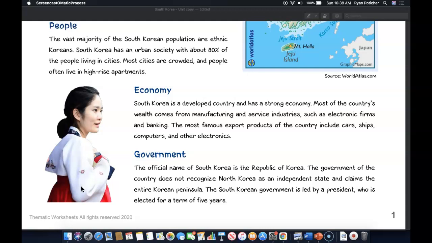Economy. South Korea is a developed country and has a strong economy. Most of the country's wealth comes from manufacturing and service industries, such as electronic firms and banking. The most famous export products of the country include cars, ships, computers, and other electronics.